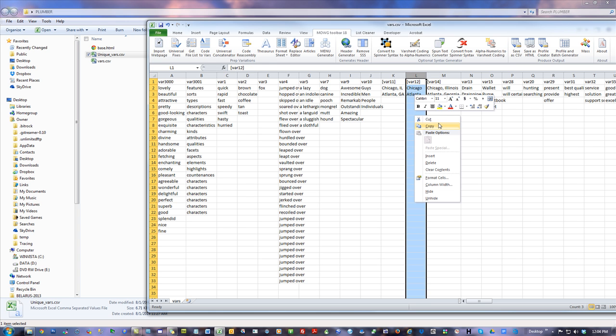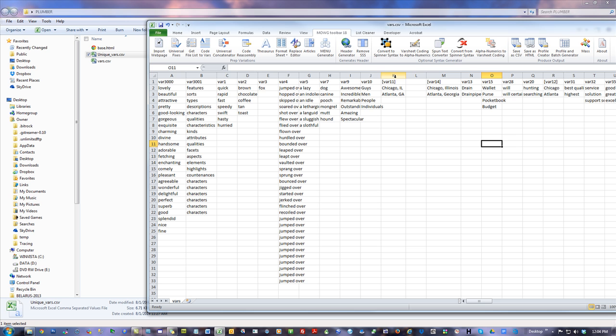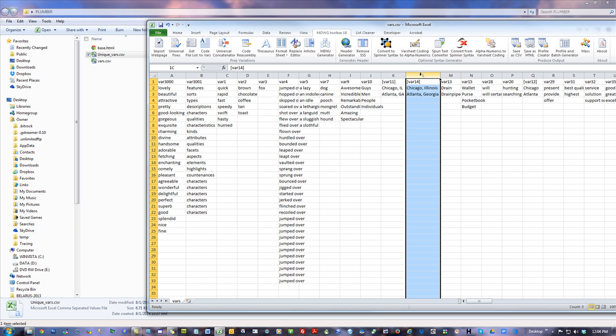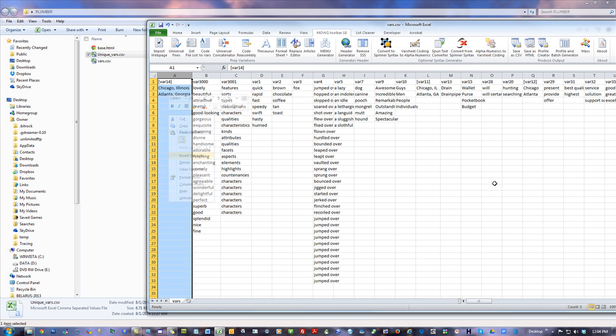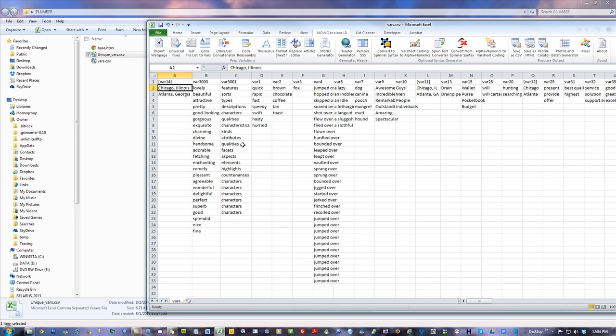I could cut and insert this anywhere. Paste, okay? They don't have to be in any particular place. All right, actually, I didn't want to paste that way, right? I wanted to insert cut cells. Okay, there. Now, this one could have been anywhere else. Let me again cut and just stick it right at the beginning. Insert cut cells. Okay. There. And when you insert that way, you don't wind up with spaces behind you. So the first page it creates will use that. For var 14, it will use the first one. When it hits var 11, it will use that. When it hits var 12, it will use that. As many times as it shows up on the page. Very well, that page is done.